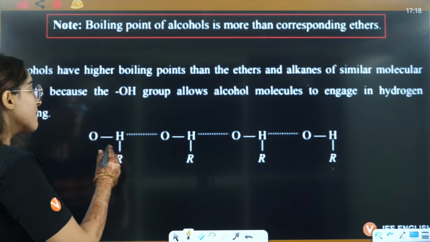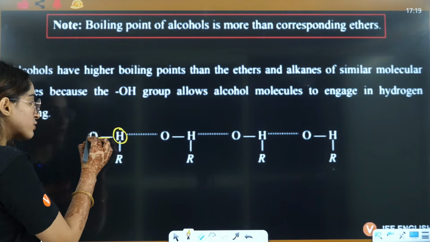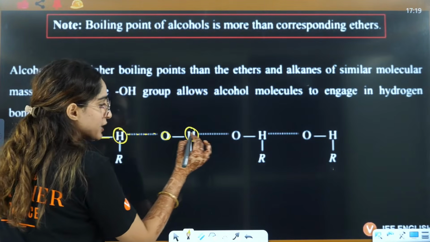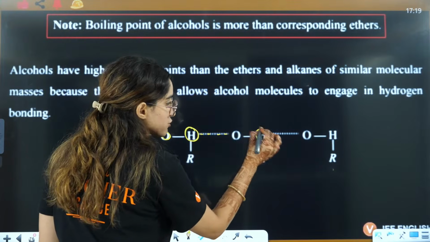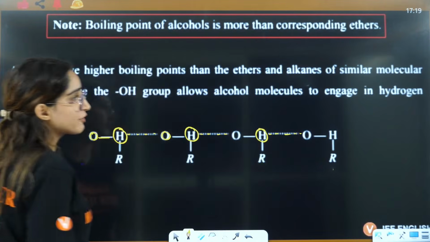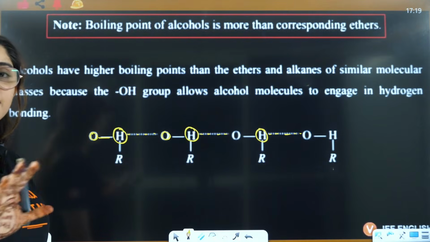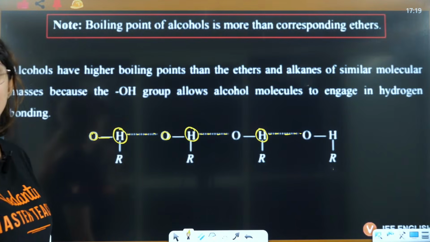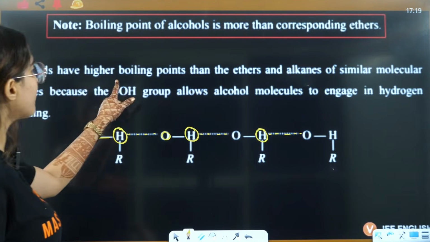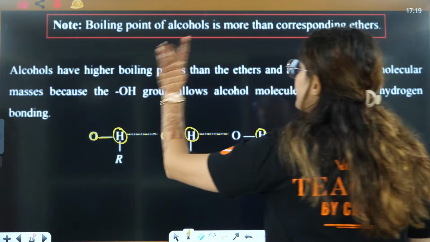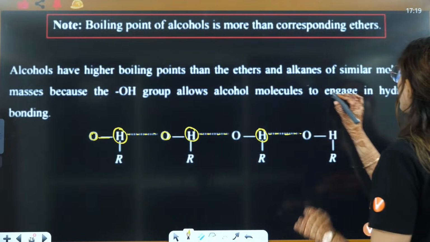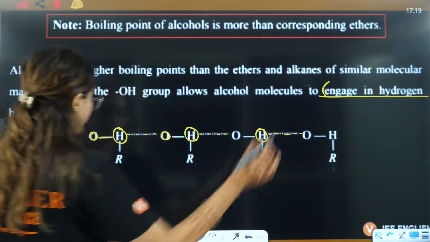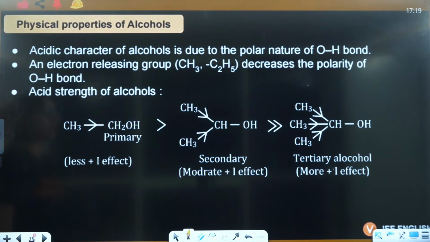If you see, among the alcohols, this hydrogen is connected to an electronegative element, and this is already an electronegative element. But in the case of ether, there is no hydrogen that is directly connected to oxygen. That is the reason it will not show hydrogen bonding. Alcohols have a higher boiling point than ether and alkane because the OH group allows the alcohol molecule to engage in hydrogen bonding, and that is why they have a higher boiling point. Okay,